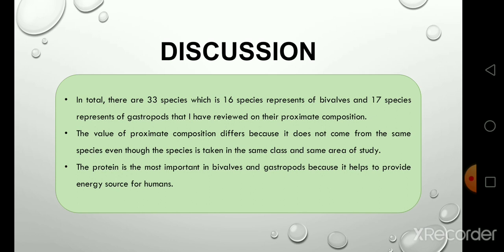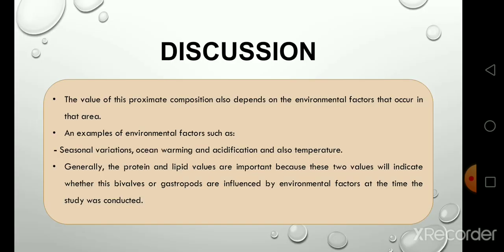The value of proximate composition differs because it does not come from the same species, even though the species are taken in the same class and same area of study. Protein is the most important in bivalves and gastropods because it helps provide an energy source for humans. The value of proximate composition also depends on the environmental factors that occur in the area. Examples of environmental factors are seasonal variation, ocean warming and acidification, and also temperature.